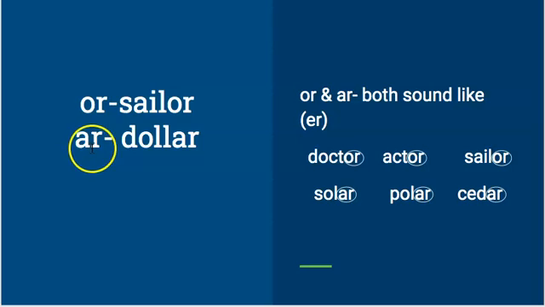Right, now looking at AR, again, it makes the "er" sound, but it is spelled with an AR. So the first one is solar, then polar, and then cedar. That C makes that S sound. Cedar.